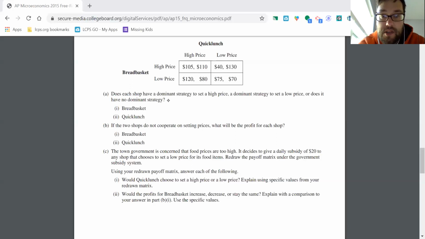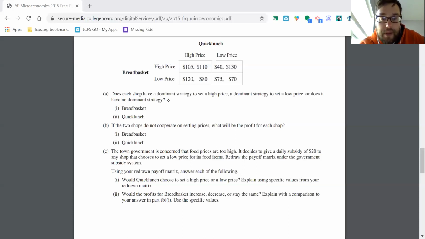Now it's changed, right? Because of the subsidy. So instead of the $80 payoff they're looking at, now they're actually looking at 90. So in this case, the strategy has changed, right? 90 is better than 80. So they're going to change their strategy to the low price. And for this part, using specific values, the $90 payoff is going to be preferable to the $80 payoff, right? So it pays to change strategies here. So the government subsidy worked in that case.